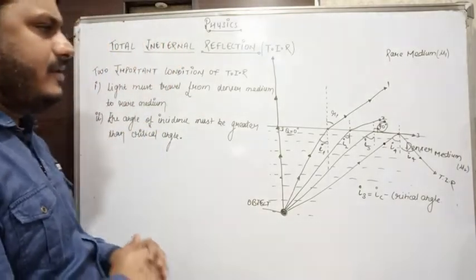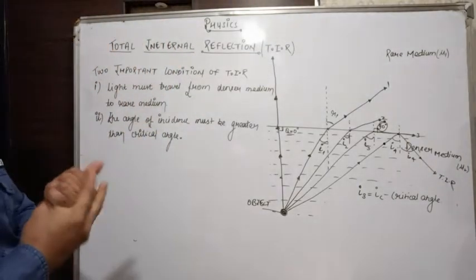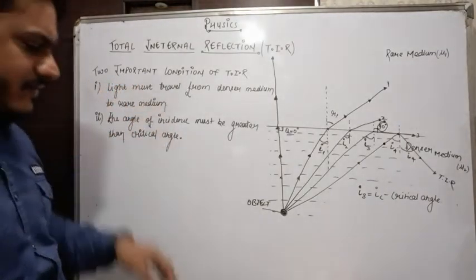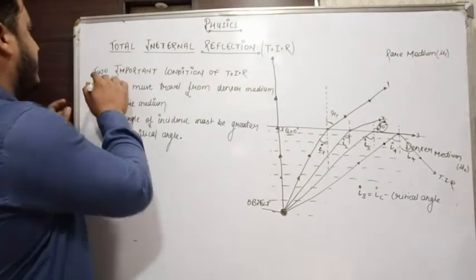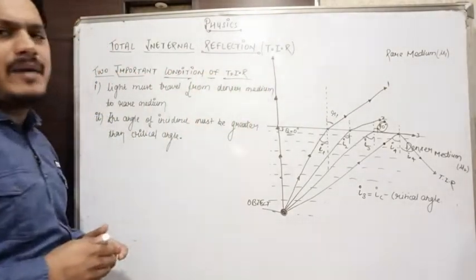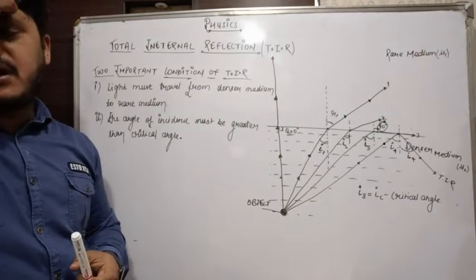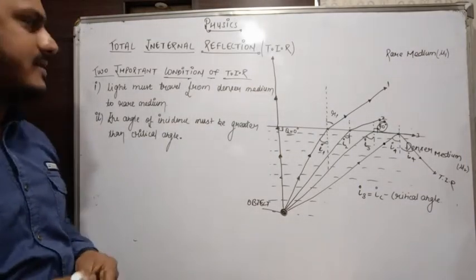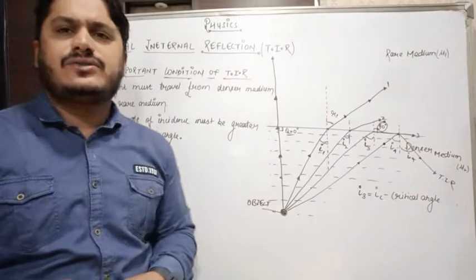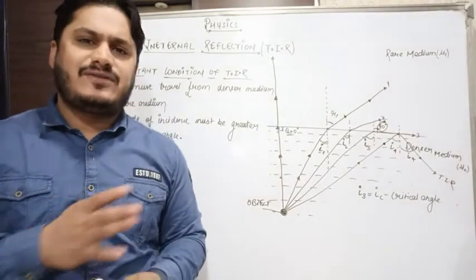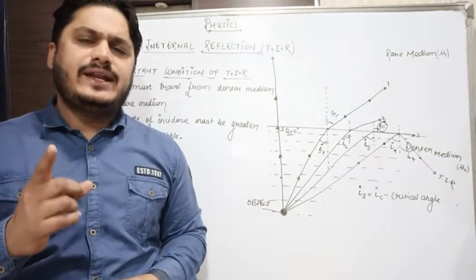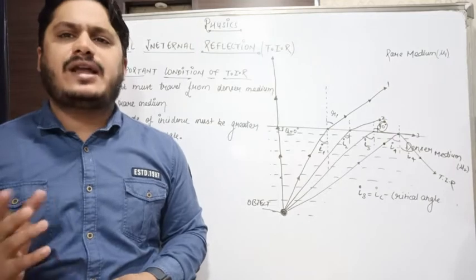I hope you got it. What is total internal reflection? There are two important conditions. If these two conditions hold, TIR will happen. If these two conditions do not hold, TIR will not happen. First condition: the ray of light must travel from denser to rare medium. Another one: the angle of incidence should be greater than the critical angle.